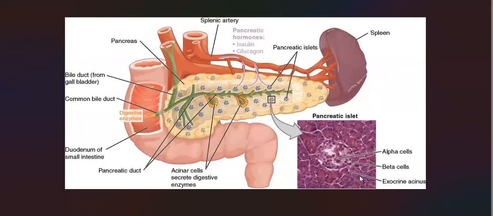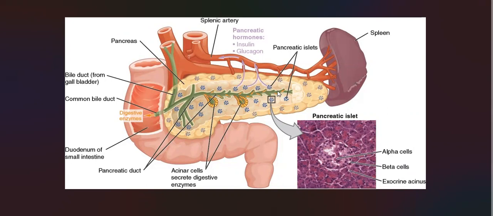You can see the cells of the pancreatic islets of Langerhans, and in them we have three types of cells: alpha cells, beta cells, and delta cells. Alpha cells release glucagon and beta cells release insulin. These are very, very important hormones.